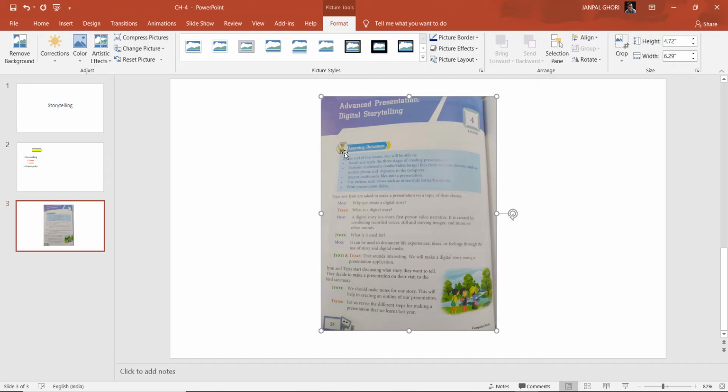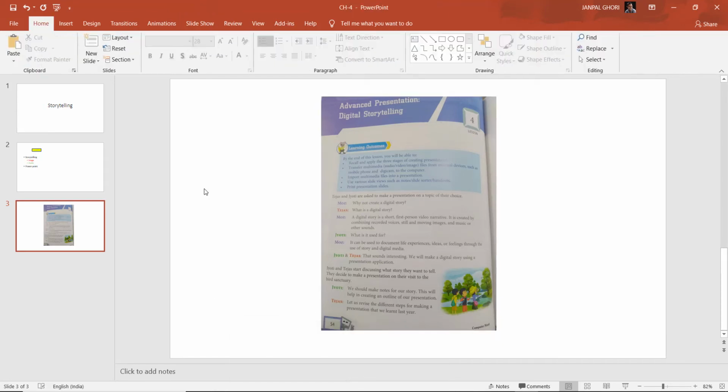What are the different sources of images and sound files? Pictures drawn using the Paint application, so in the Paint application you might have drawn pictures. Photographs already stored in your computer. Photographs clicked by a web camera, file transfer from a digital camera to a computer, images from the internet. We can get internet images also. That is also possible. So wherever you can get an image, that will be our source for the image.